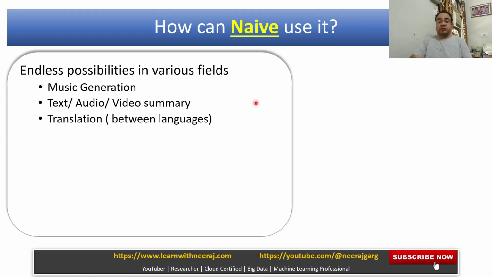Translation between languages: there are so many languages being spoken in the world, or within India. People who speak some language may not be able to converse in another language. Let us take an example of tourism, right? Foreigners or other native language speakers are coming to visit us, and we don't know their language and they don't know ours. So there it could be a possible use case, right?